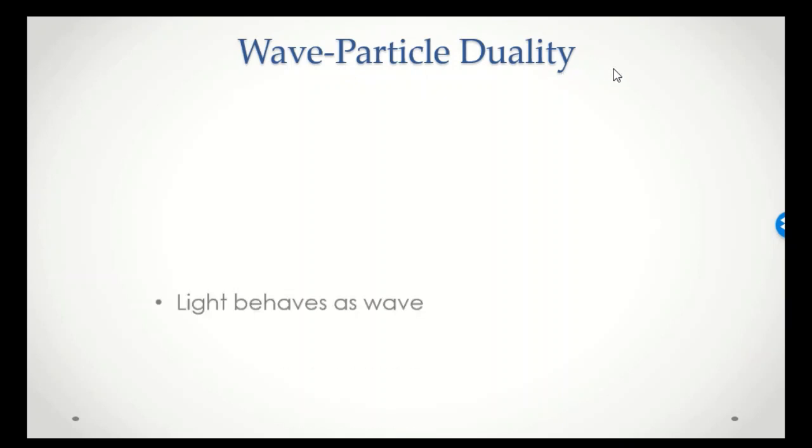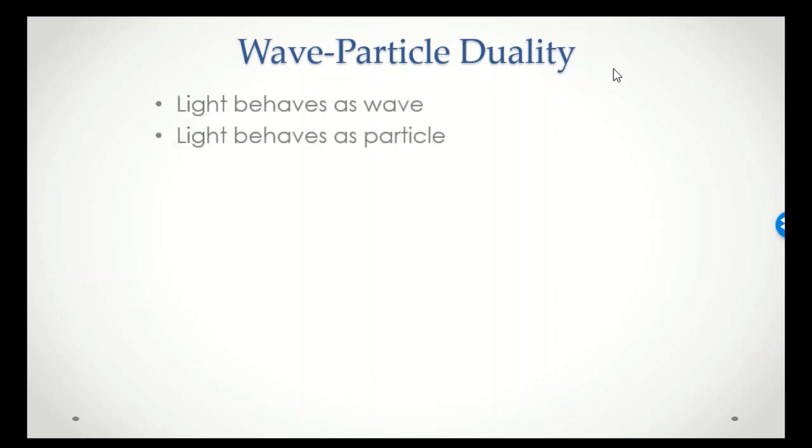So then we can ask a simple question: if light behaves as a wave, and light behaves as a particle, is it possible then that we can talk about light having momentum? And the answer is yes, we can, and we certainly have experimental observations to verify this. The momentum of a photon of light, represented by the letter P here, is equal to Planck's constant divided by the wavelength. So the higher the wavelength of the light, the smaller the momentum of that photon of light.